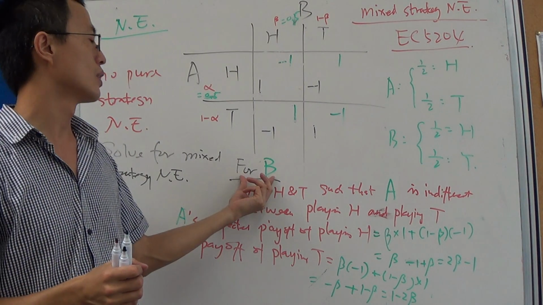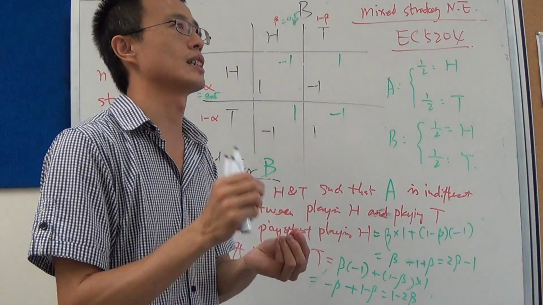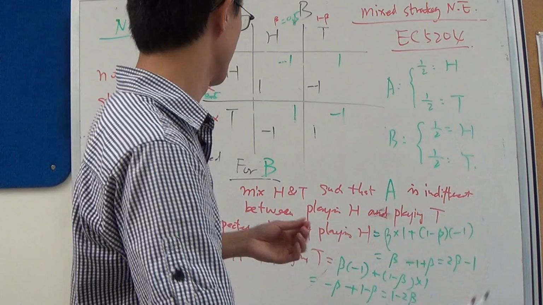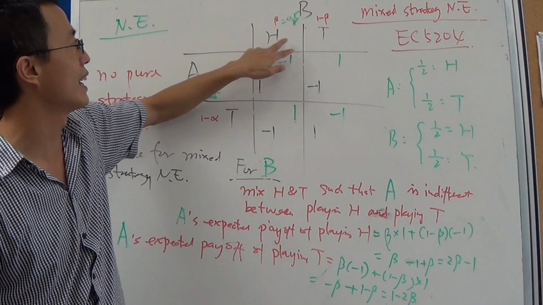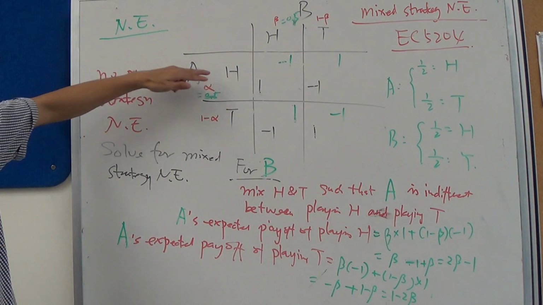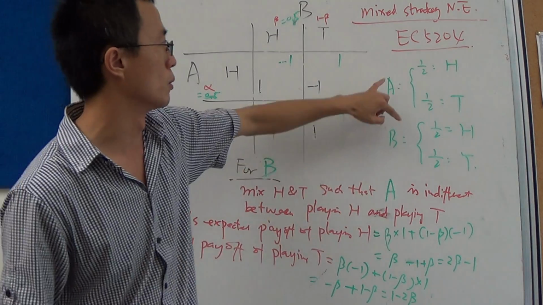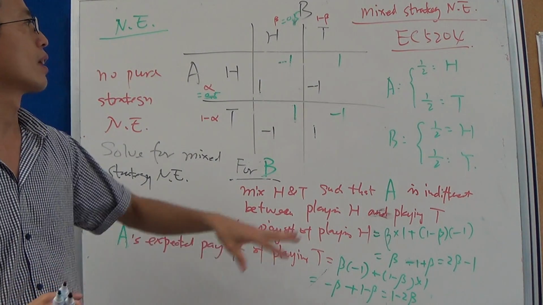You've got to mix up your actions such that your opponent is indifferent between his actions. So for B, for example, you've got to mix up his head and tail such that A is indifferent between playing head and playing tail. And this way you solve the mixed strategy Nash equilibrium.